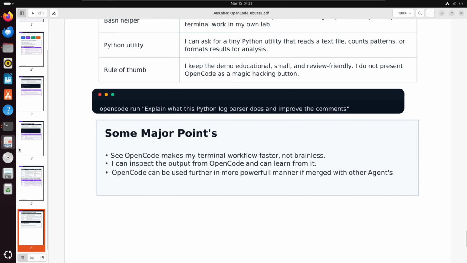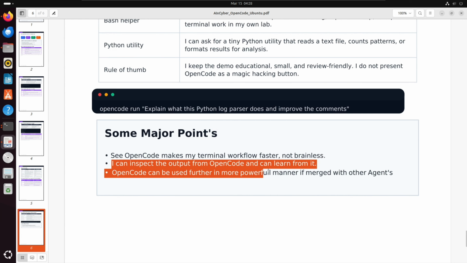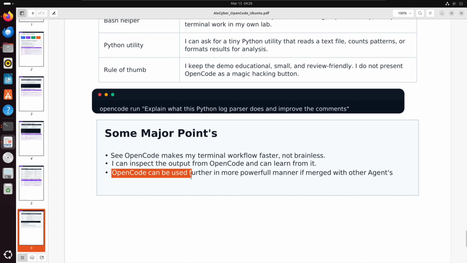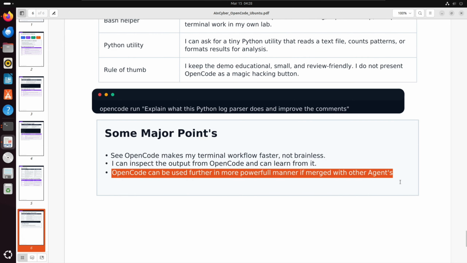Currently you may be dealing with a repo, a directory, or any other place where the file system or something else is not working, or a Docker image which is not running correctly. There is a need for this tool. Overall this tool helps a great deal. So that's it for this video. Hopefully you learned something new and got hands-on knowledge about OpenCode and how you can use it for your own cybersecurity purposes.